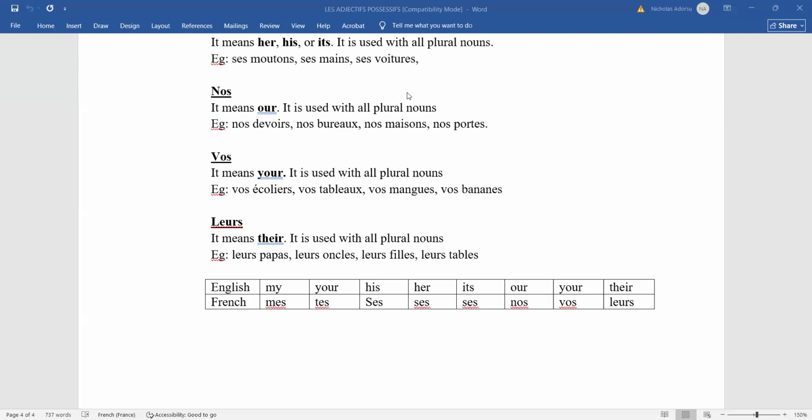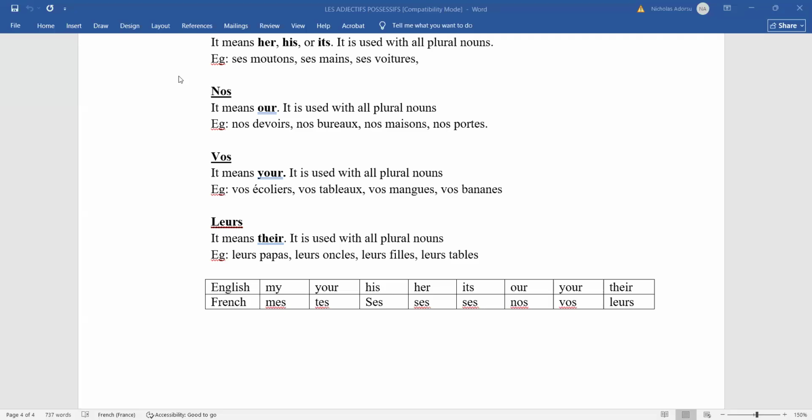Okay, so that is how we use the possessive adjectives. We've seen the singular ones, we've seen the plural ones. Any question before we go? We'll do the demonstrative adjective, then we'll call it a day. Any questions on the possessive adjectives? Can we continue? Est-ce que je peux continuer? Oui, continuons.